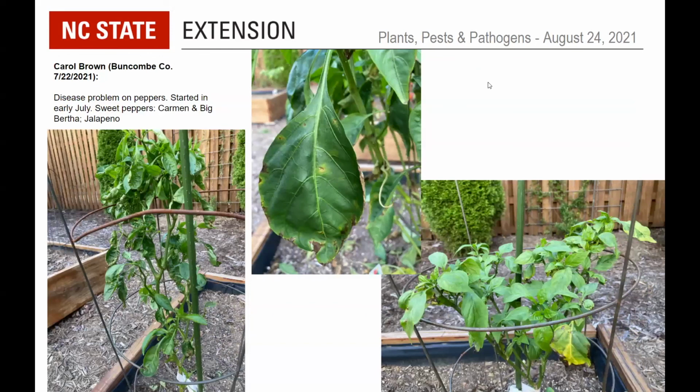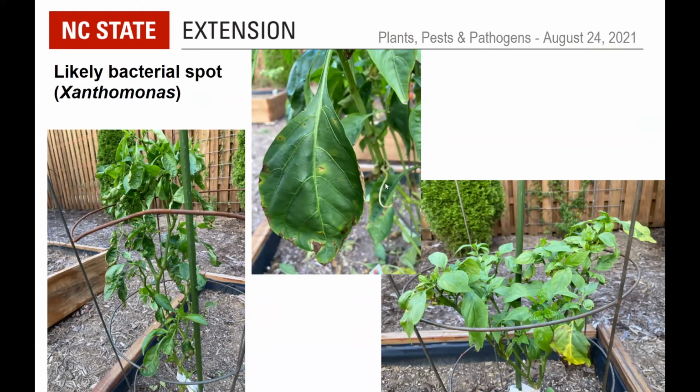Carol, Buncombe County, disease problem on peppers started in early July. So you see it on a couple of different kinds of peppers there. Not sure about the one on the far right, but the photo in the middle looks very suspicious for bacterial spot. So if you want to go to the next slide, Matt.